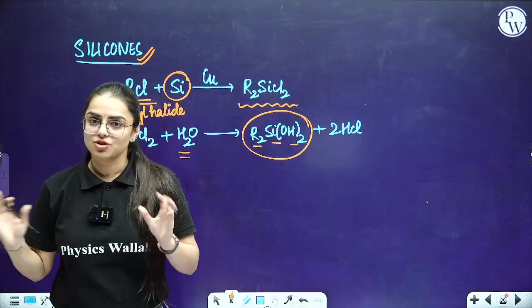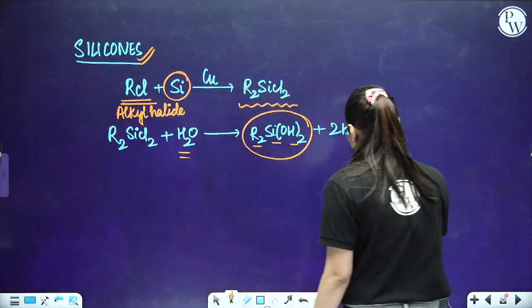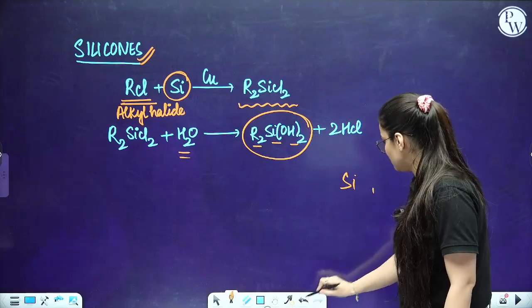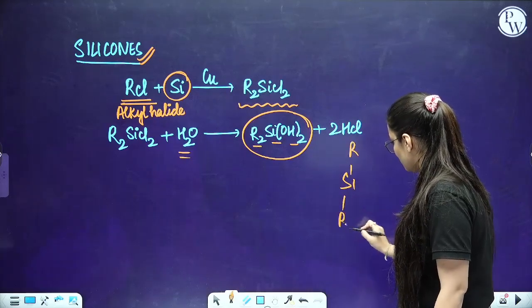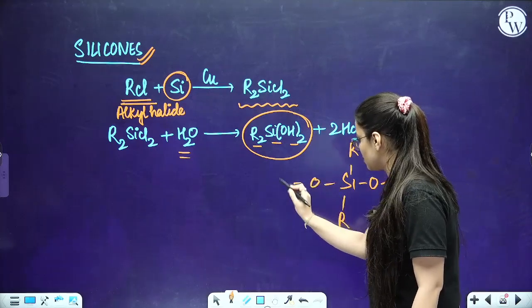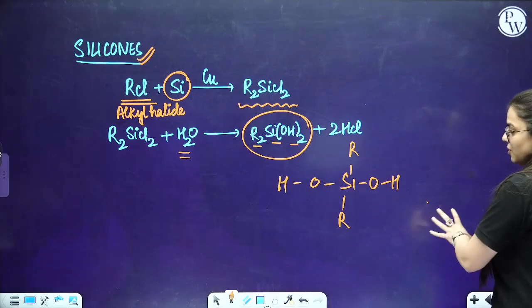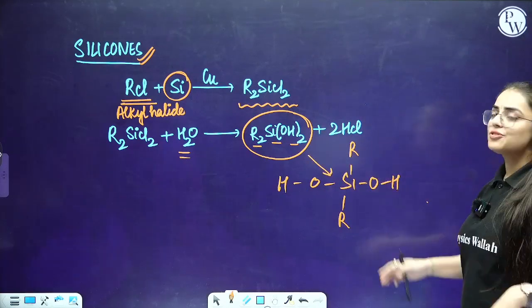Now let me tell you what the structure is. Let's draw this. First of all we draw this part. We have one silicon attached with an R group here, an R group here, and then OH, then OH. Now on the next page I am going to show you how silicones are obtained.